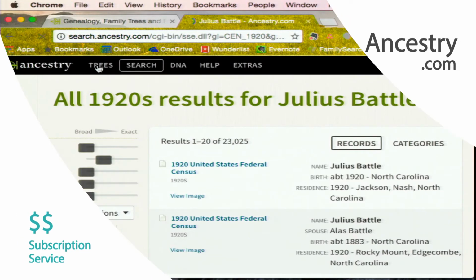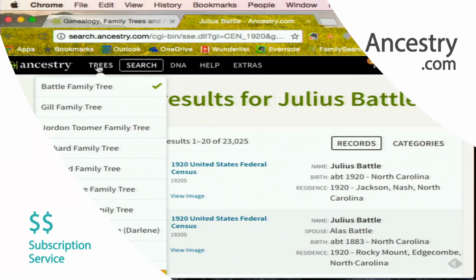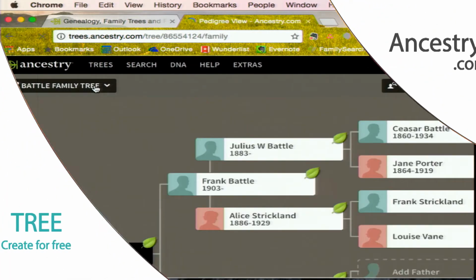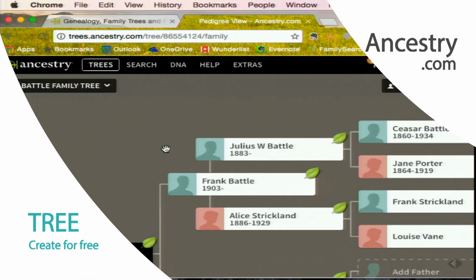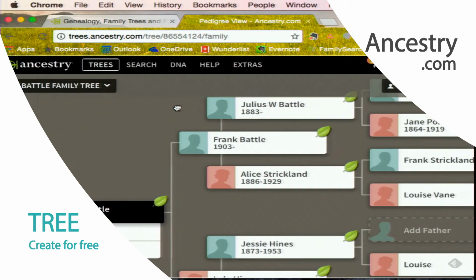So if you go back, I'd like to show you what your tree looks like. So go up to trees, and choose the Battle family tree. Yeah. So this is the tree that you can create on Ancestry. When you find those census records, you can attach them to people.